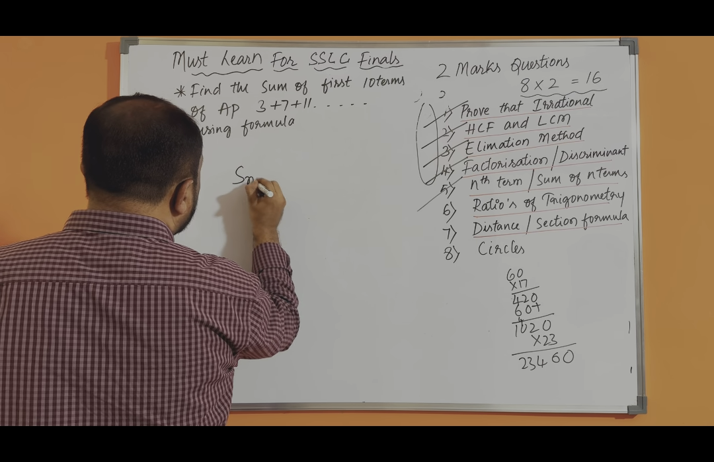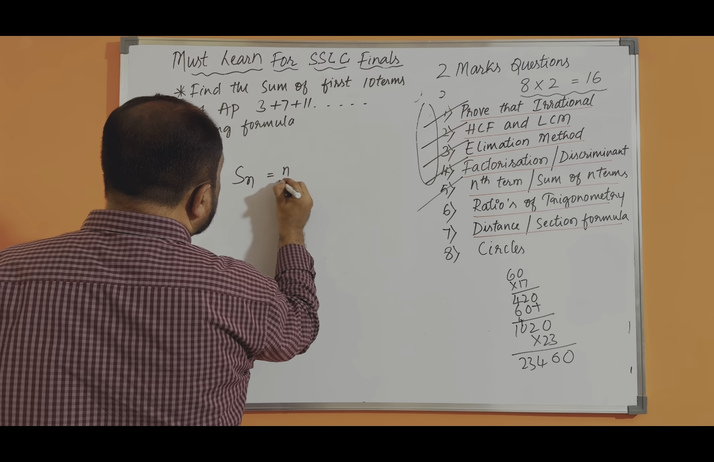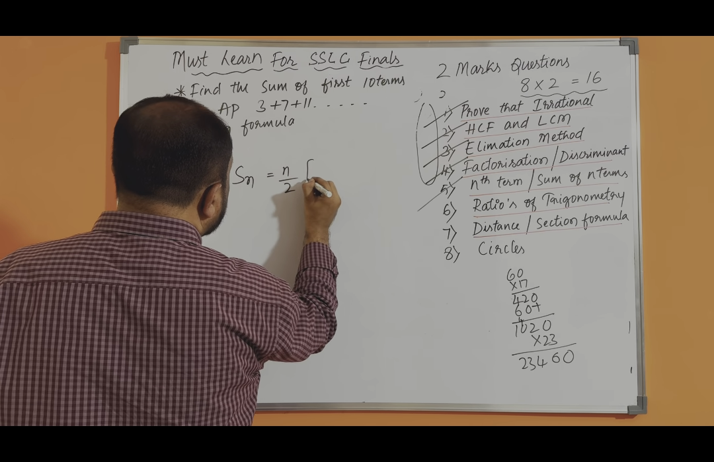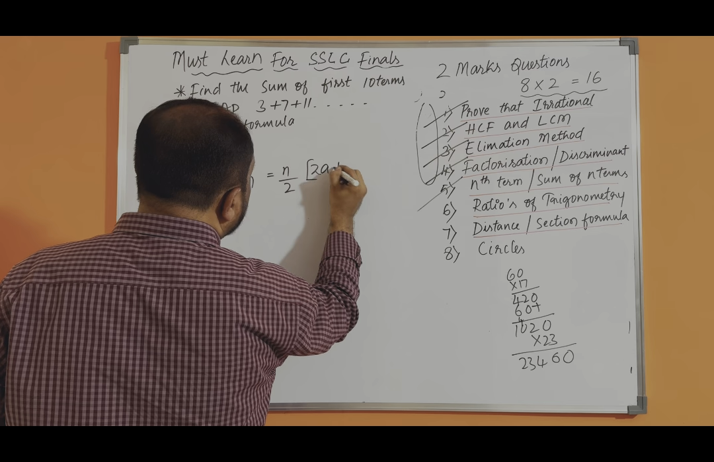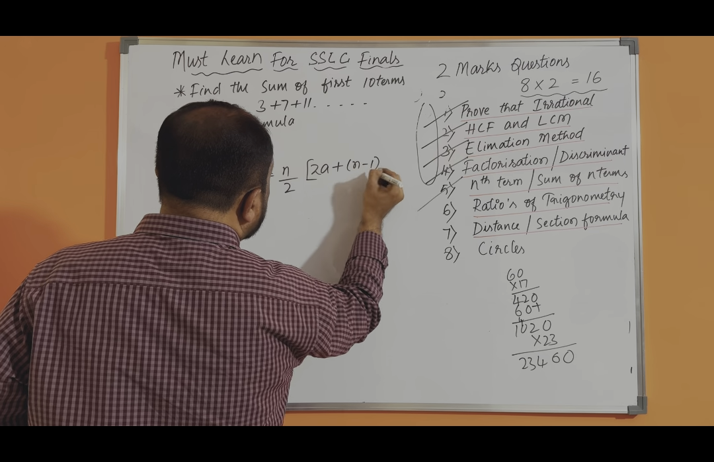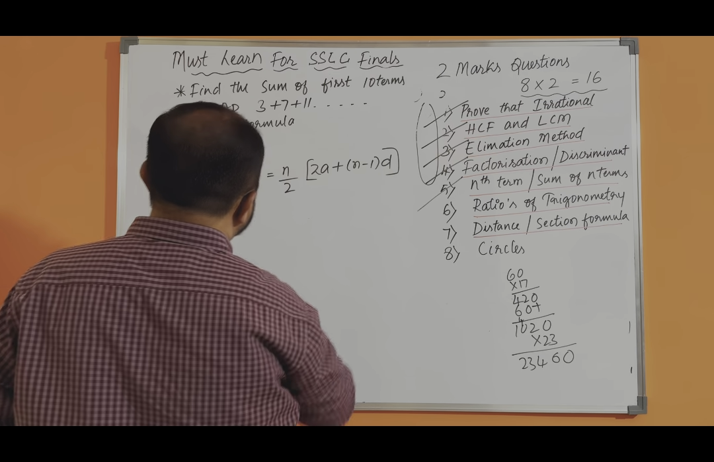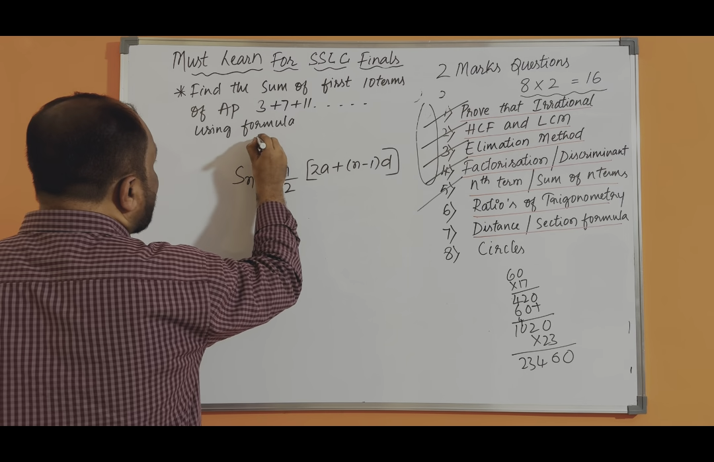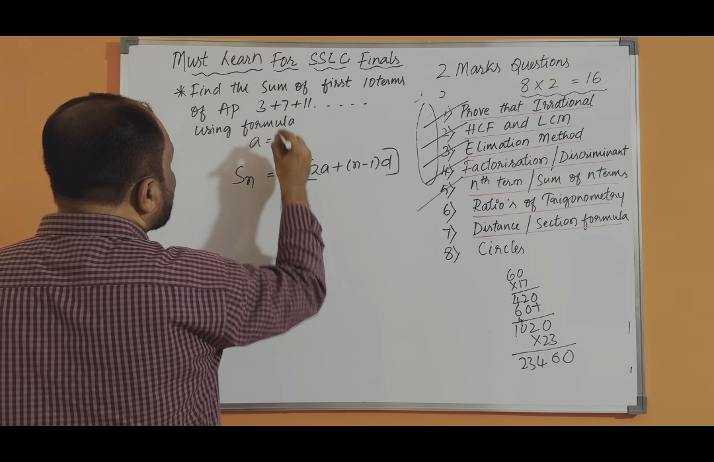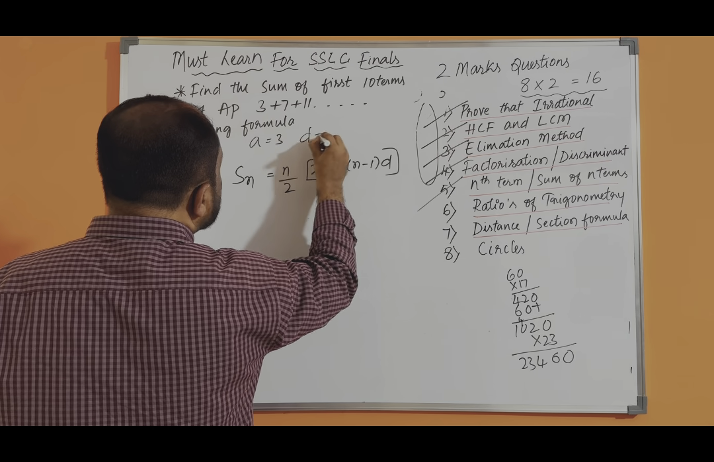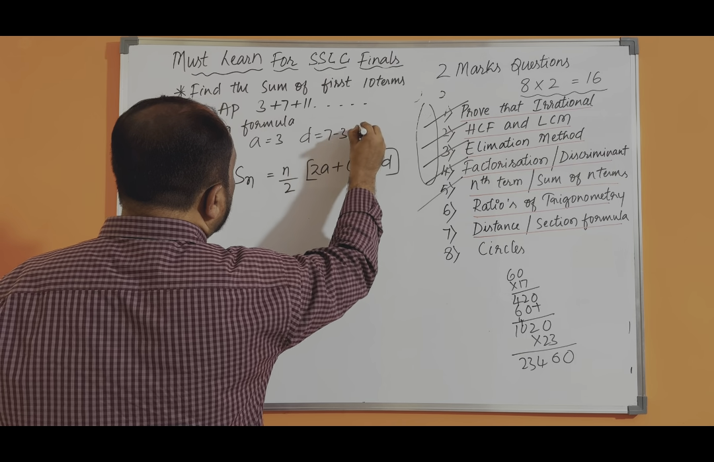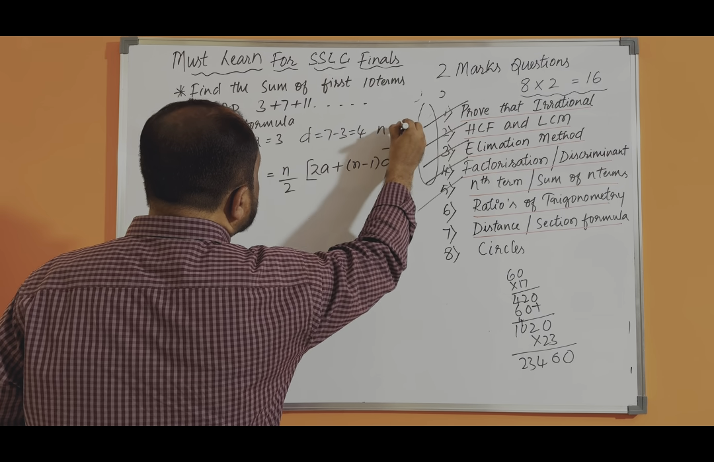So Sn, the sum of n terms, is equal to n upon 2 in bracket 2a plus n minus 1 into d. So here also you need to extract a. a is the first term. What is that? 3. Then find out d. d is 7 minus 3. How much? 4. So here n value is 10.